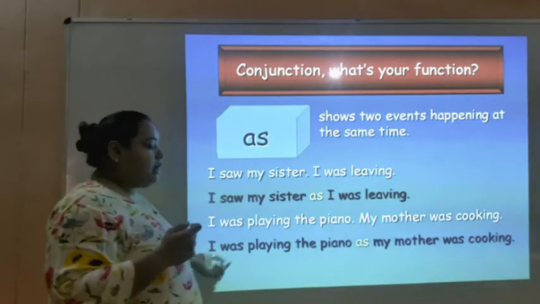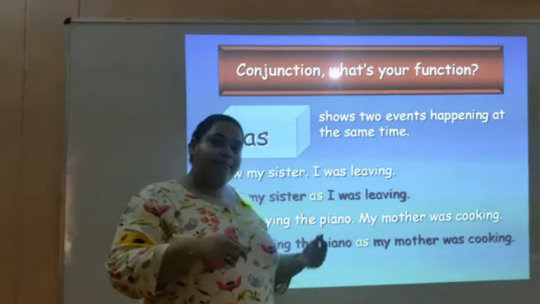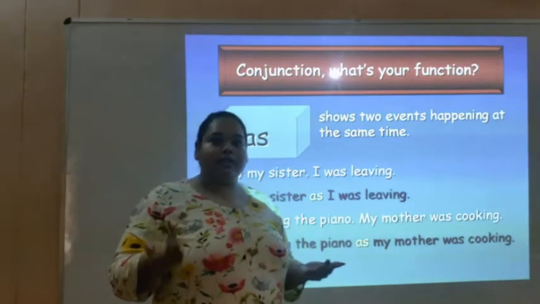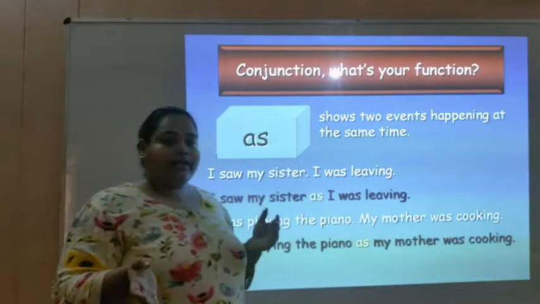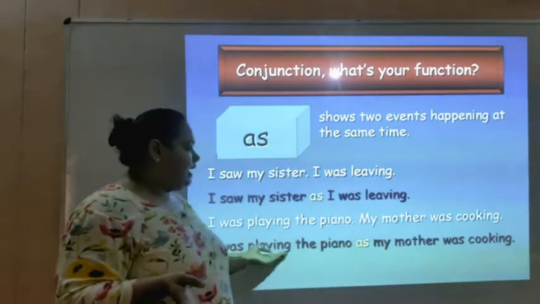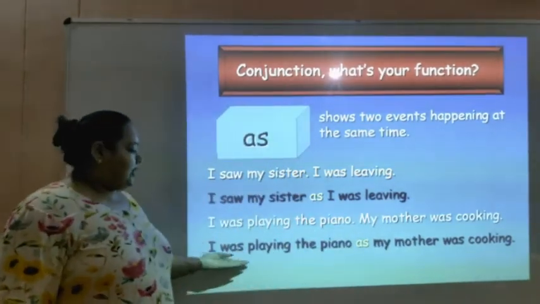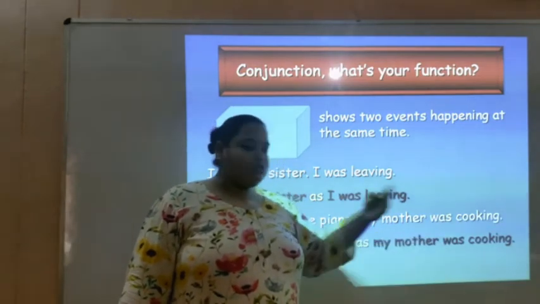The same time I was playing the piano, and at that time my mother was in the next room or in the kitchen cooking. And what was she doing? Cooking. The time of both the events, playing piano and cooking, are same.